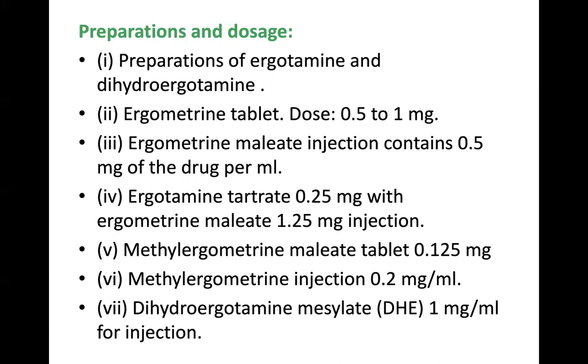Ergometrin maleate injection, which contains 0.5 mg of the drug per ml. Ergotamine tartrate, ergometrin maleate, methyl ergometrin maleate tablet, methyl ergometrin injection, dihydroergotamine mesylate. If you just remember all these names, that is okay.